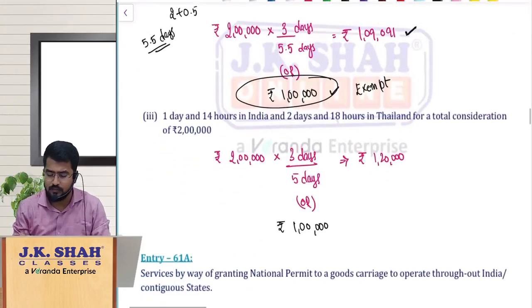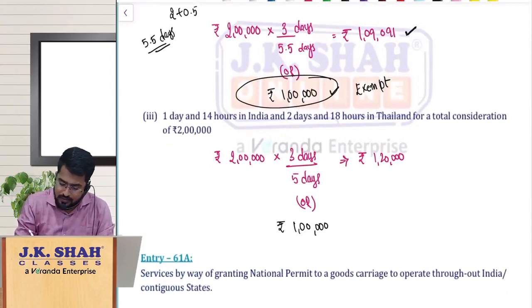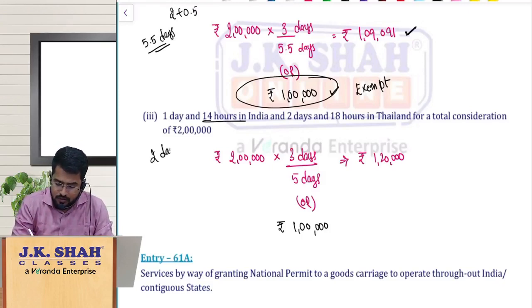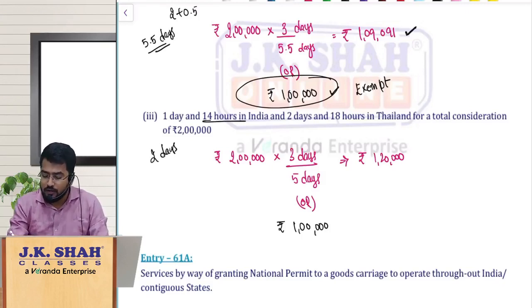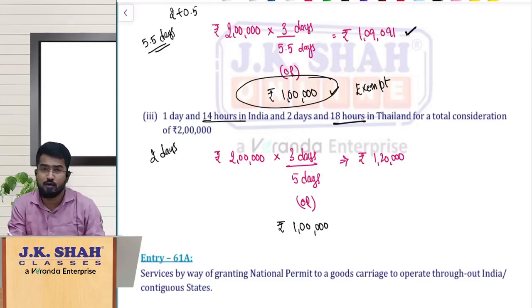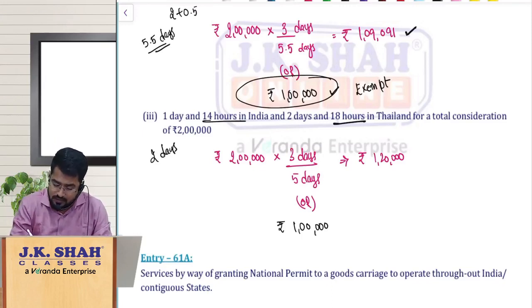Same way, in the third case, 1 day 14 hours in India. Can I take it as greater than or equal to 12 hours, my dear friends? Yes or no? So it should be treated as one full day. That means in India totally 2 days, and 2 days and 18 hours in Thailand. Here also it is greater than or equal to 12 hours, so this should also be treated as one full day. That means 3 days in Thailand. Total how many days? 5 days.